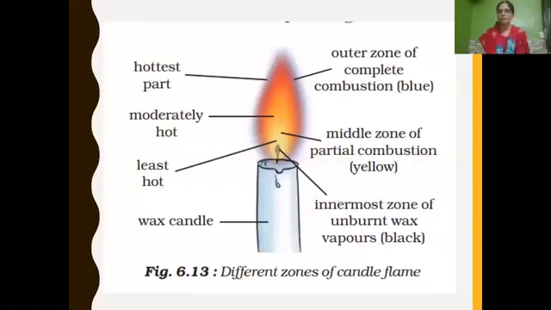And then we have seen about 3 different zones of candle flame. First is the outermost zone. The outermost zone of a flame is blue in color, where complete combustion takes place, and it is the hottest part of the flame. Then the middle zone, which is yellow in color, where partial combustion takes place and it is moderately hot. And then the innermost zone, which is black in color, where unburnt wax particles or unburnt carbon particles will be there, and it is the least hot part of a flame.